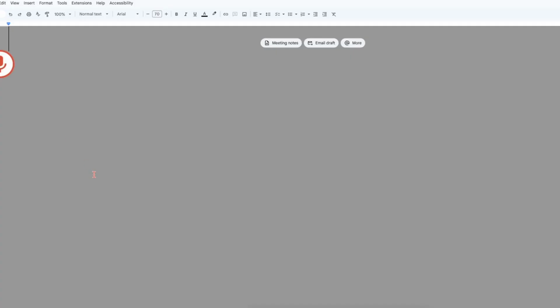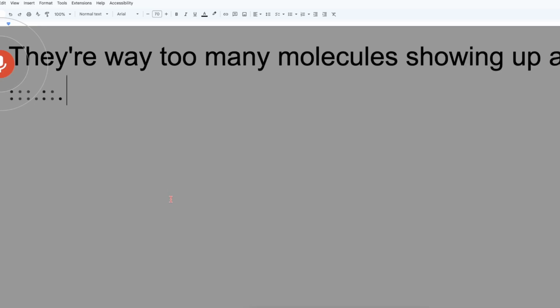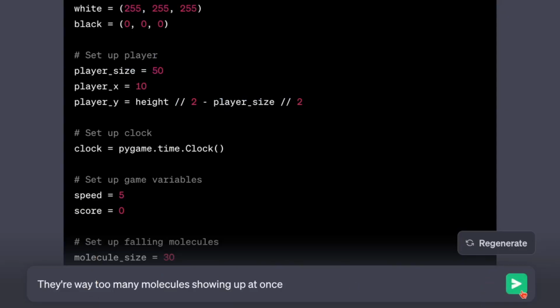There are way too many molecules showing up at once. Can't believe this is finally working. Like, with programming with ChatGPT, I feel like if it starts going a little bit wrong, it's just gonna continue to be wrong and never gonna be correct again. But all of a sudden it is correct. Oh, that's crazy. All of a sudden, yeah. Wow.